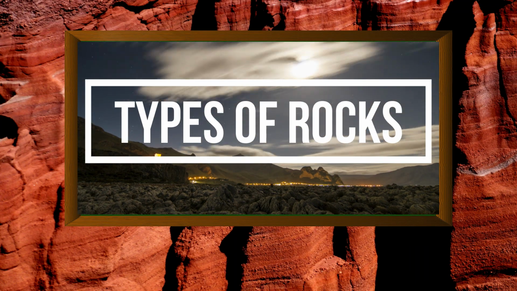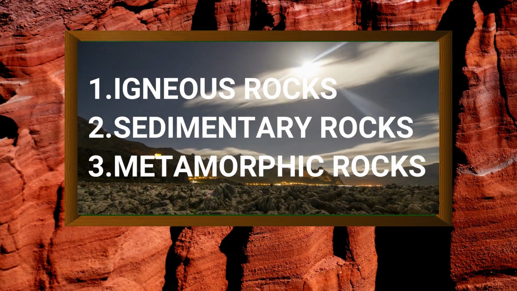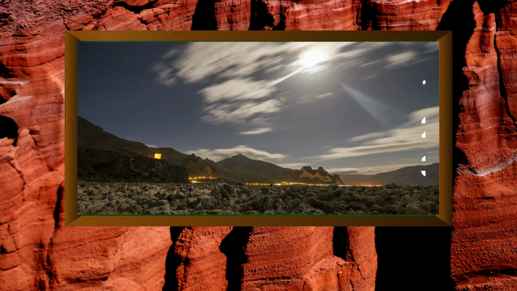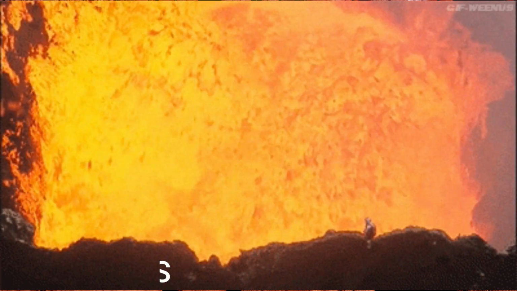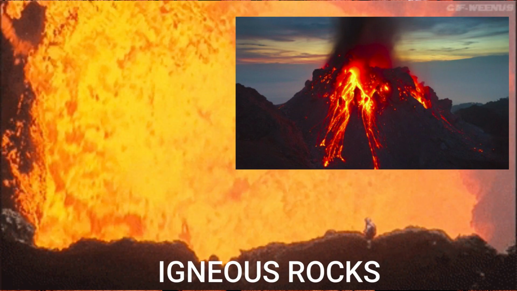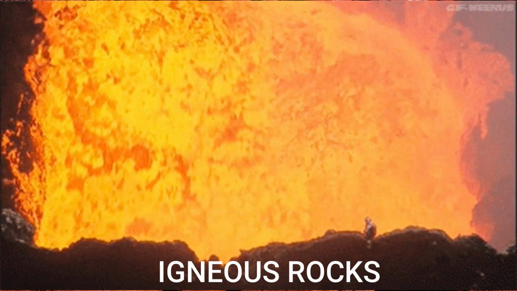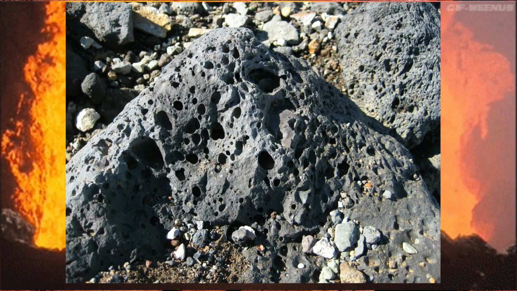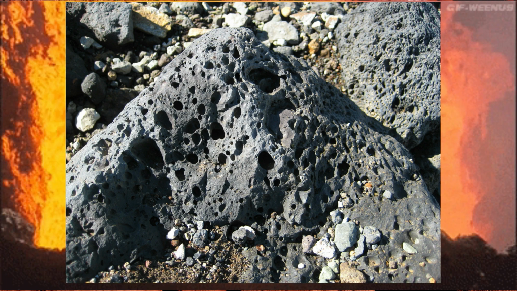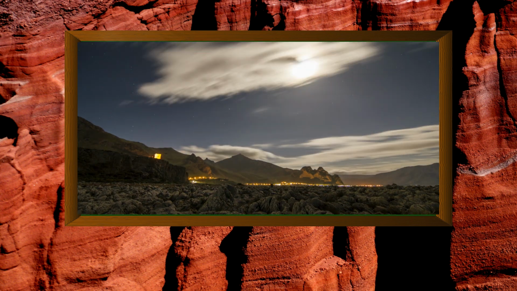Types of rocks. There are 3 types of rocks: igneous rocks, sedimentary rocks, and metamorphic rocks. Igneous rocks are formed when the melted rocks called magma come out of the volcano on the surface of the earth. And once the magma reaches the surface of the earth, it is called lava. As it cools down, it starts to take a harder and crystal-like form, which are igneous rocks. Granite, pumice, and basalt are the examples of igneous rocks.